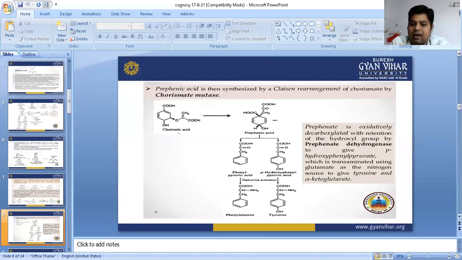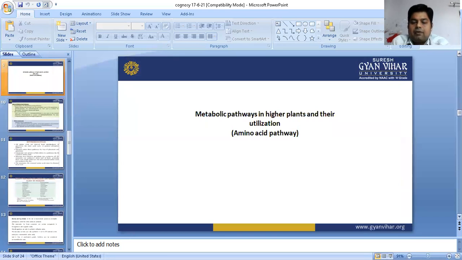That is why phenylalanine forms, and as a source of tyrosine, alpha-ketoglutarate is provided. So this is the shikimic acid pathway.